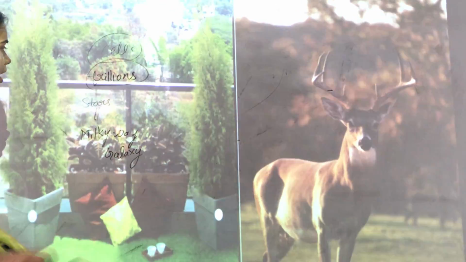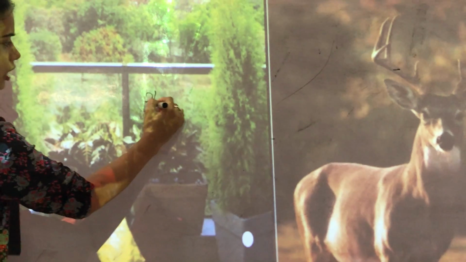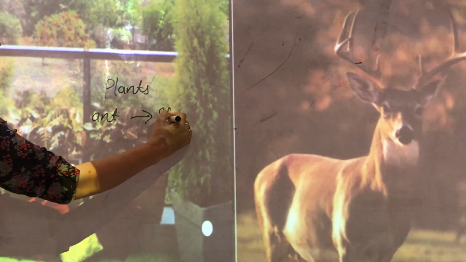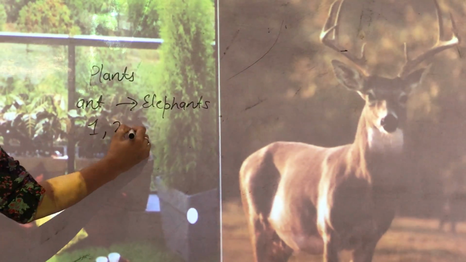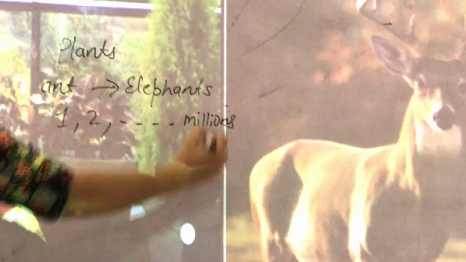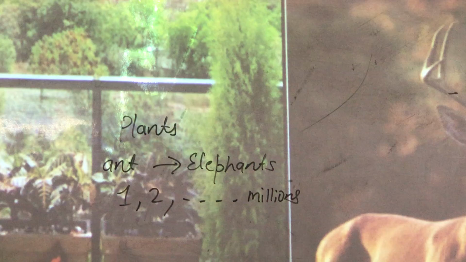Not only humans, I have just taken the example of humans, but all the plants, all the animals, from a small ant to a big elephant, they all have cells inside them. Not one, not two, but millions of trillions of cells are there inside their body, functioning day and night to give them life.